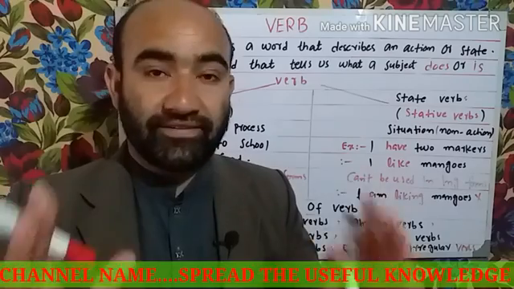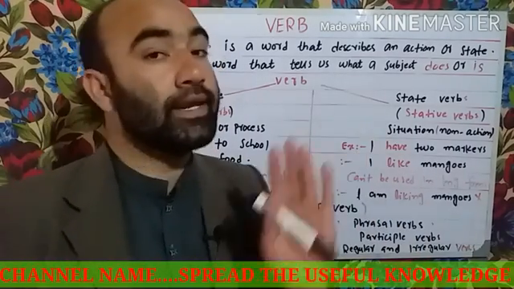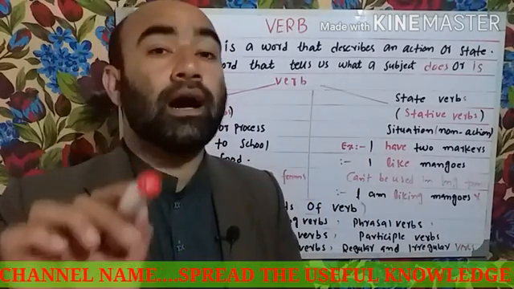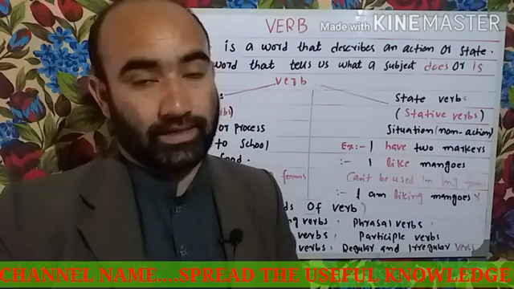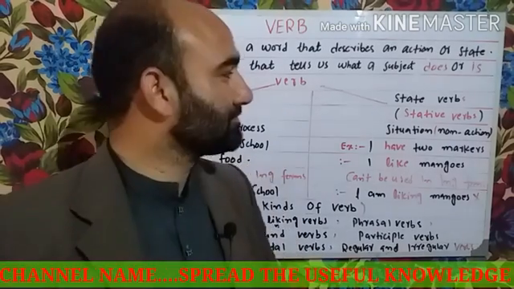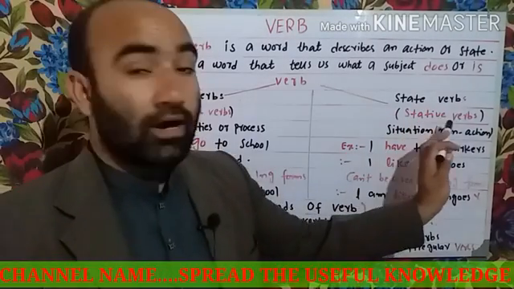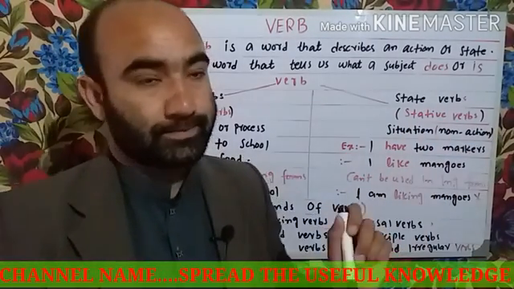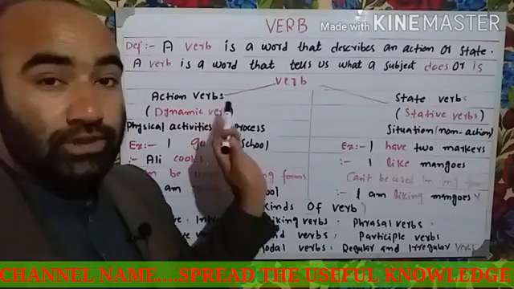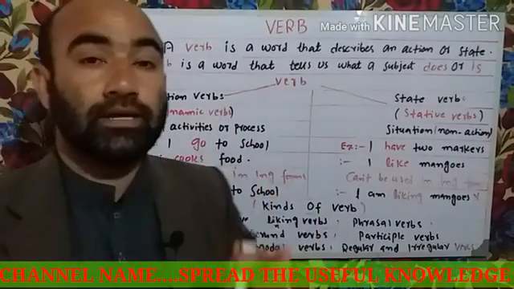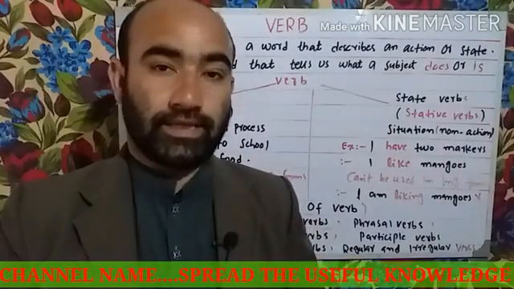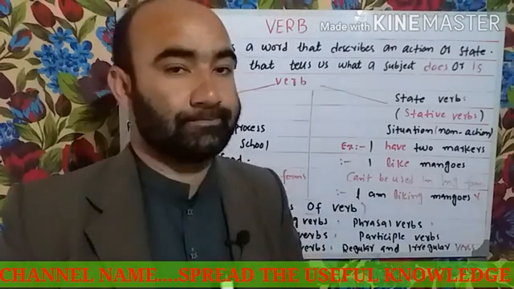There is no difference between these two names. They are the same in meaning. Keep in your mind, state verbs or stative verbs, action verbs and dynamic verbs, they are the same in meaning.